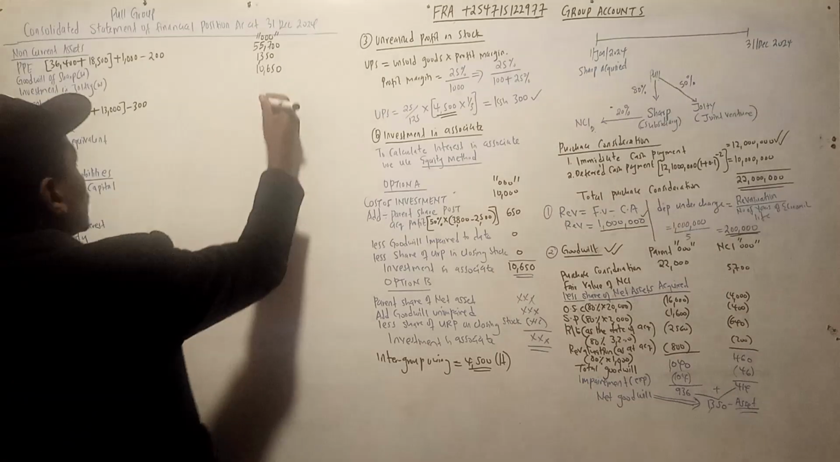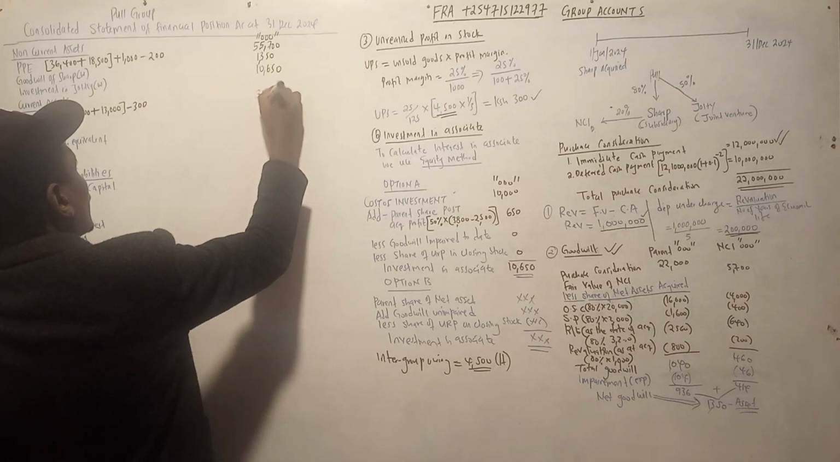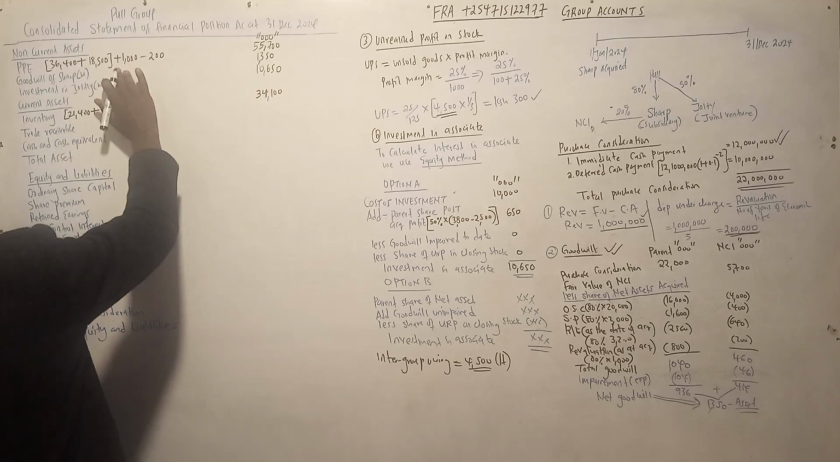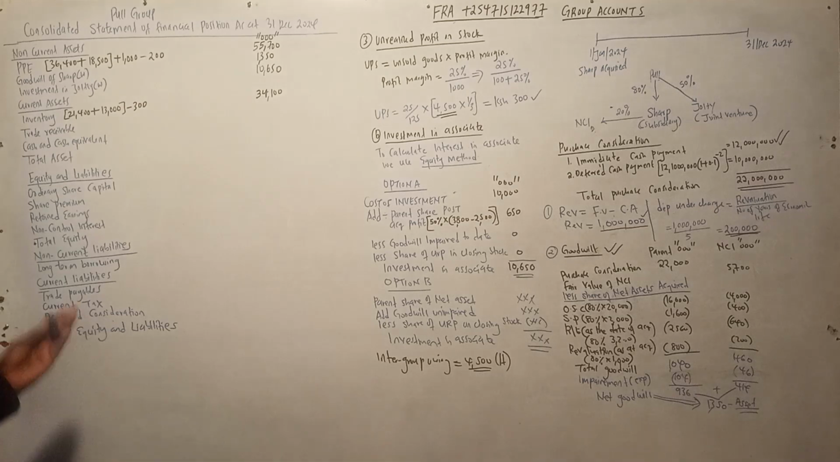That is 34,100. So remember the entries that we were doing in our first class and second class. So that's the entries, adding, deducting. So we debit this account, we credit this account. If you understand also in this part, then it will be okay.